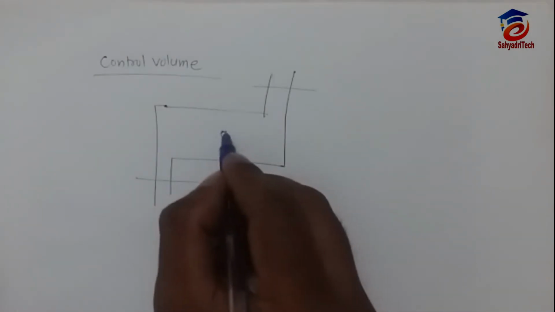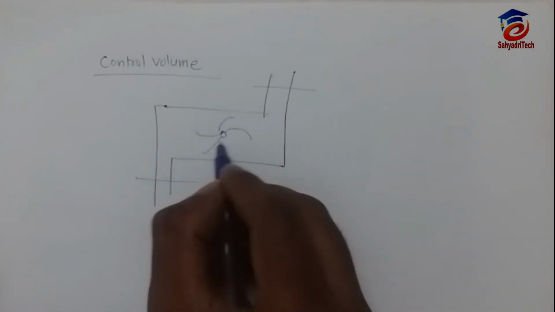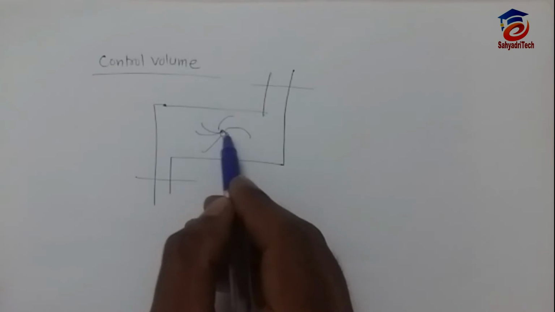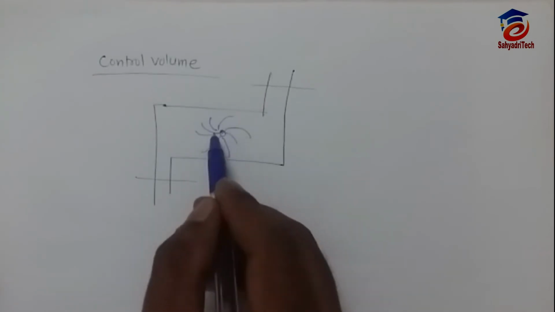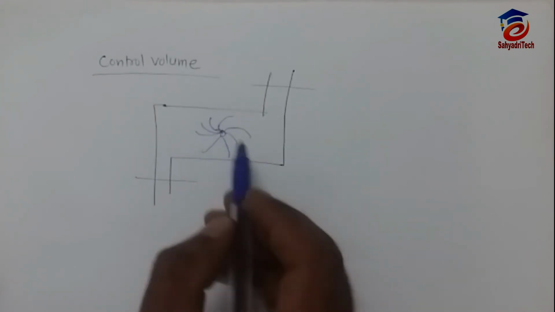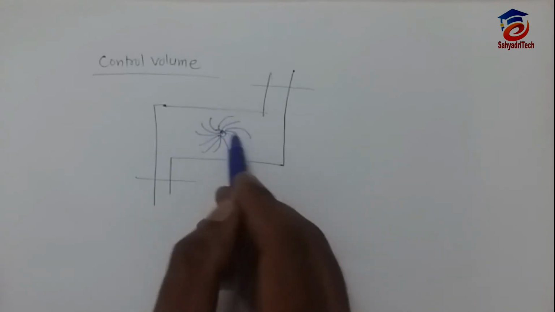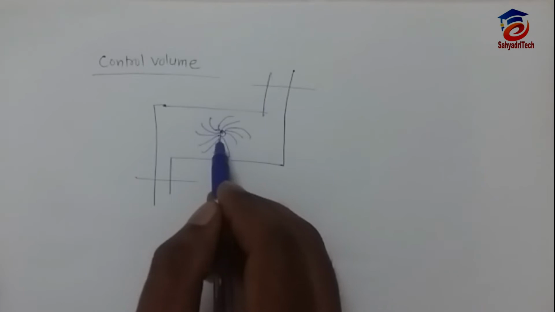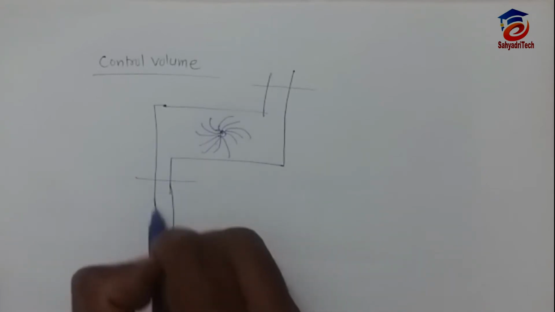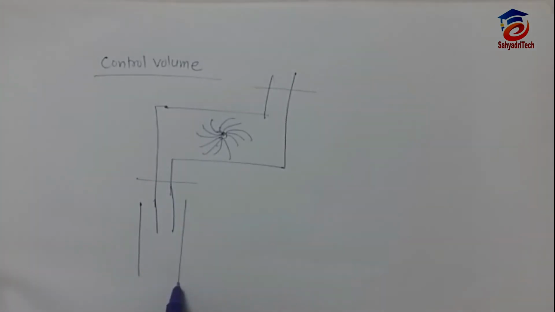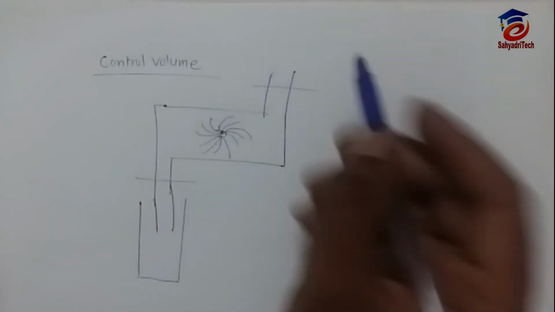There is one impeller here. This application is a centrifugal pump. This impeller is rotated using one motor. So when it rotates, what happens? There will be negative pressure here, positive pressure at the suction side. So water will get pulled, and there is the delivery side here.